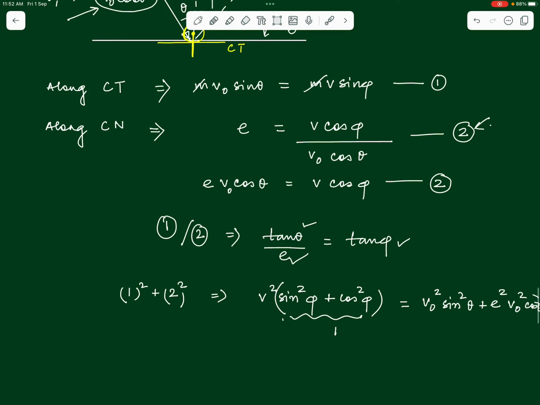So, this can again be solved. We can say that v squared will become nothing but v naught squared times sin squared theta plus E squared times cos squared theta. So, if you want you can find out the final speed of the body as well.